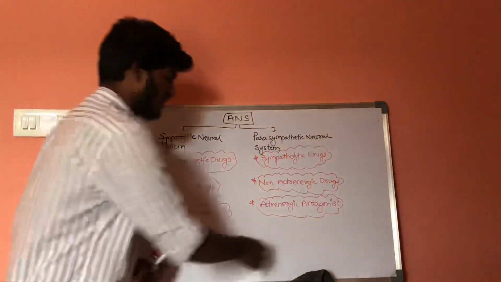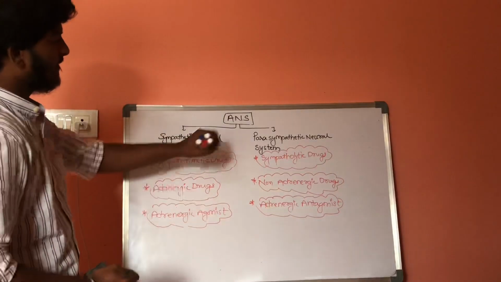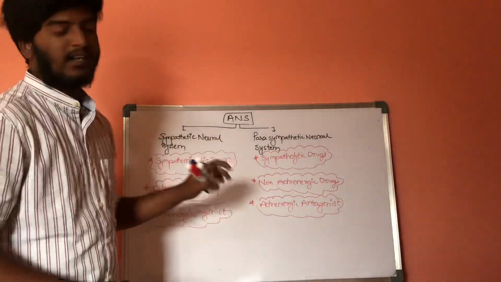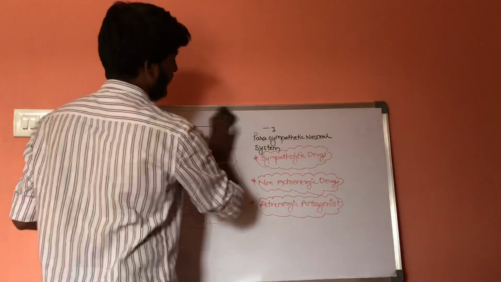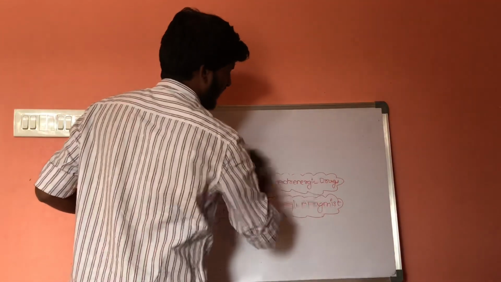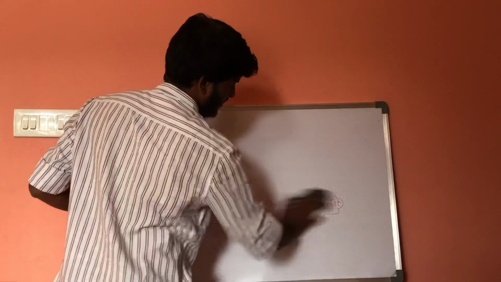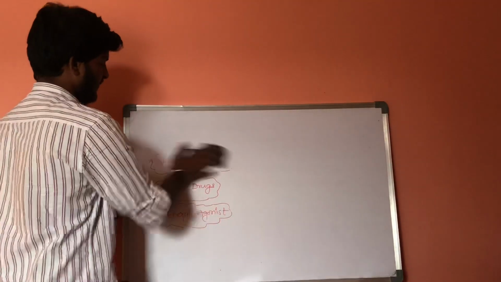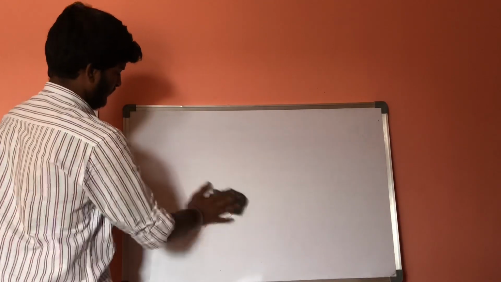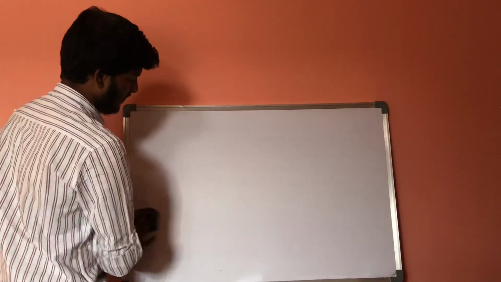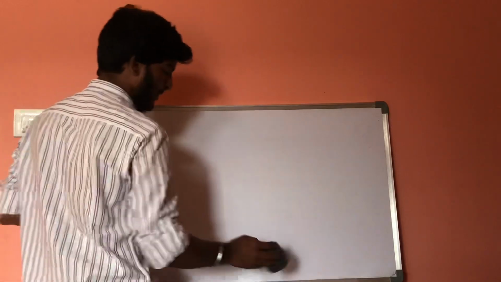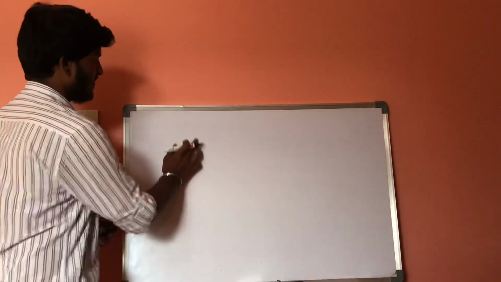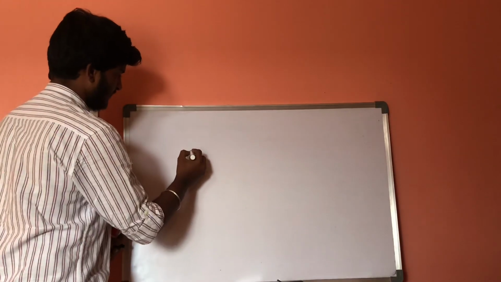Now, let us discuss when the adrenergic and non-adrenergic drugs come into action. When are these drugs stimulated or inhibited in our body? Let us consider the central nervous system.